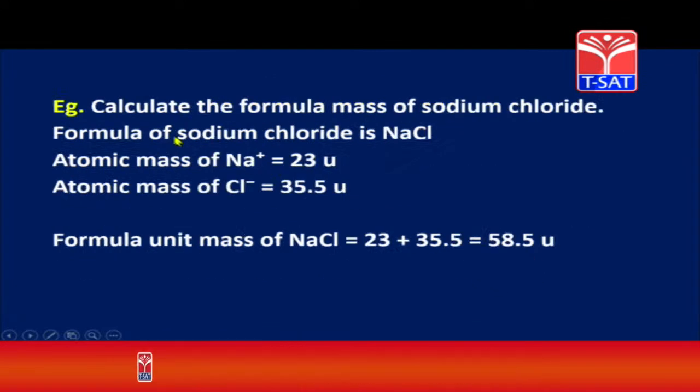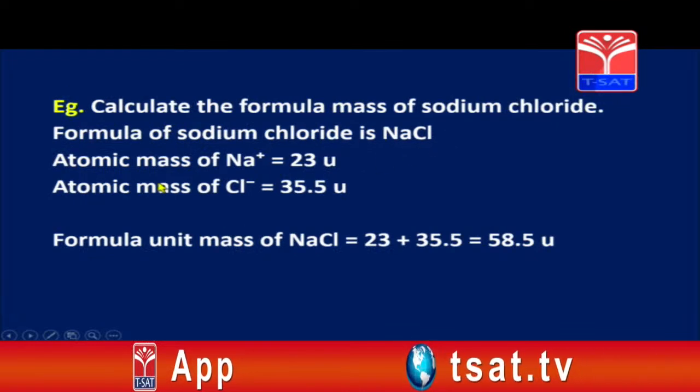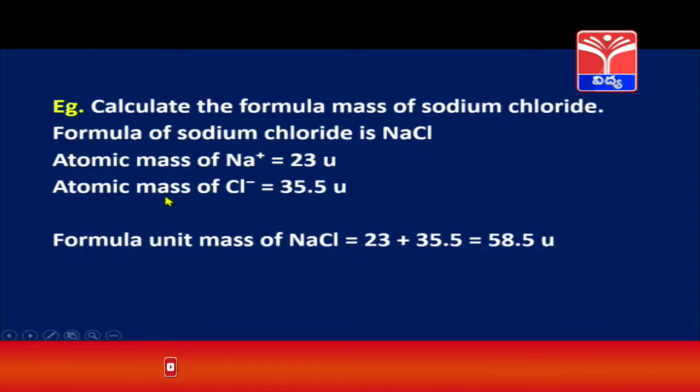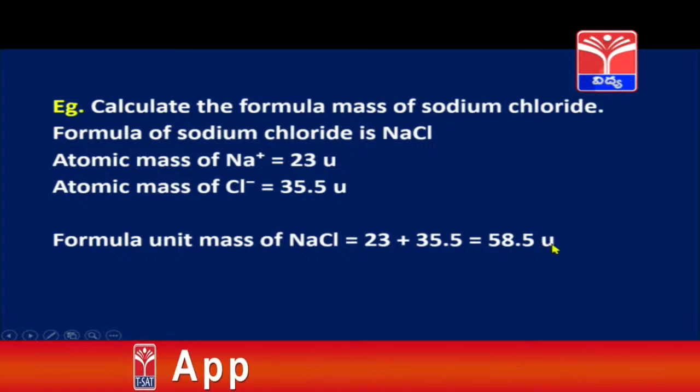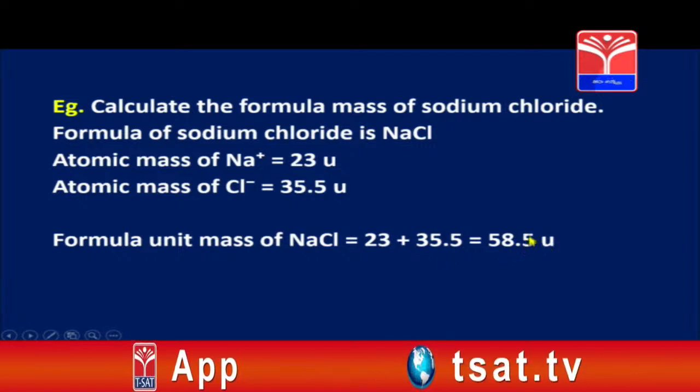chlorine. Children, let us calculate now. Formula of sodium chloride is NaCl, atomic mass of sodium plus will be 23 U and atomic mass of chlorine minus will be 35.5 U. So the formula unit mass will be 23 plus 35.5, that is equal to 58.5 U. Okay children, this is the formula unit mass of sodium chloride.